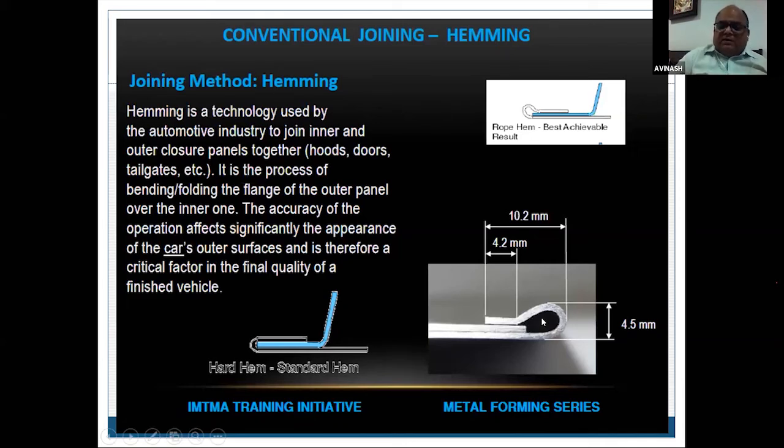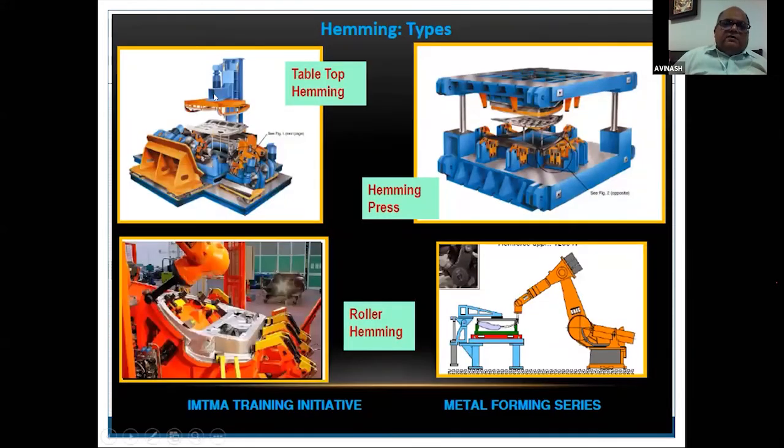Okay. And this hemming can be done in a press. You can have a hemming die. This is a hemming die. This is a tabletop fixture where there is a hydraulic thing which operates. It folds the lips, folds it back, and then this presses from the top and does the hemming.